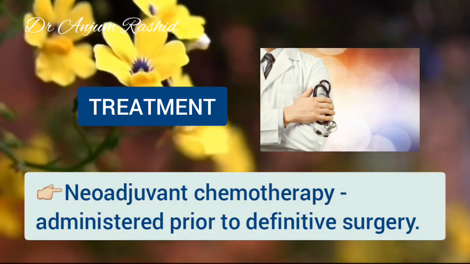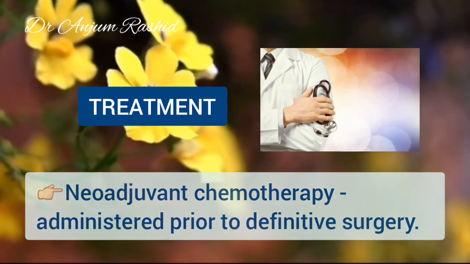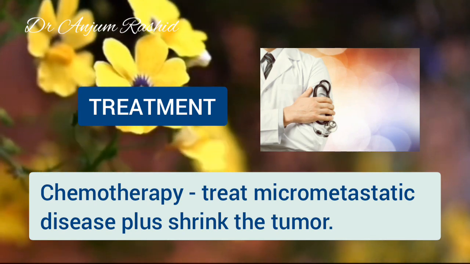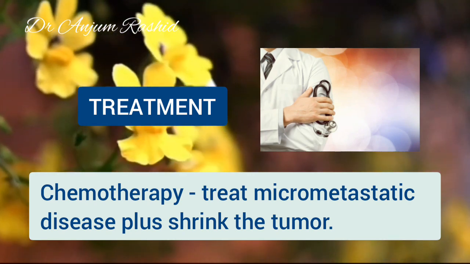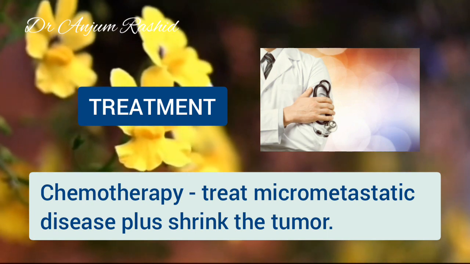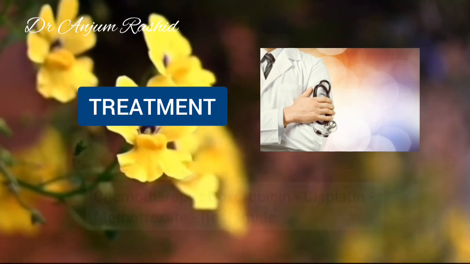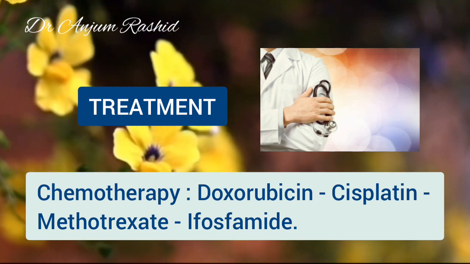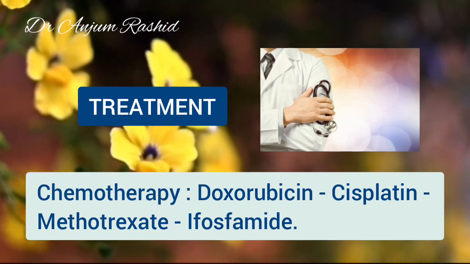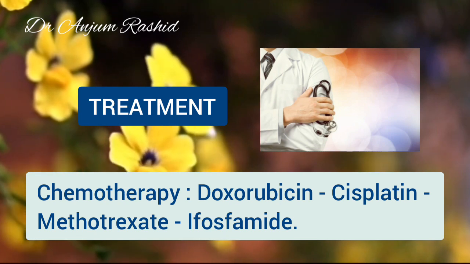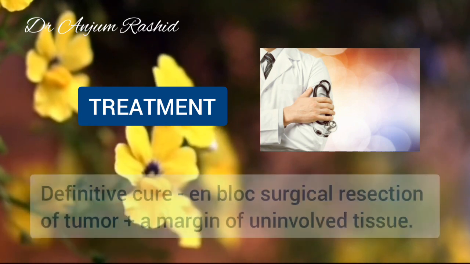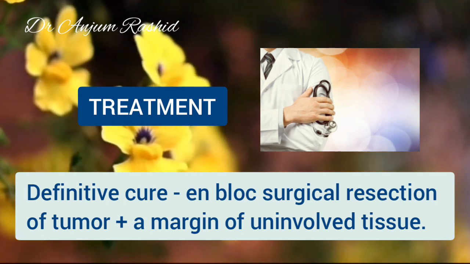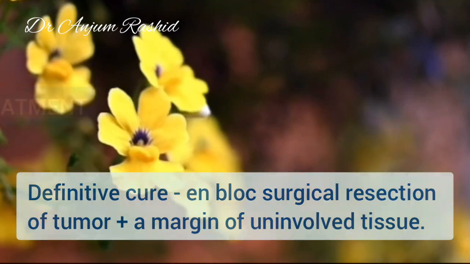Chemotherapy is often administered prior to the definitive surgery. This permits an early attack on the micrometastatic disease and may also shrink the tumor, facilitating a limb salvage procedure. Now, chemotherapy that is used in the treatment of osteosarcoma includes doxorubicin, cisplatin, high-dose methotrexate, and ifosfamide. Definitive cure requires en-bloc surgical resection of the tumor with a margin of uninvolved tissue.